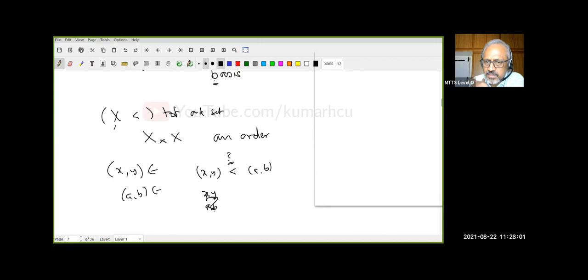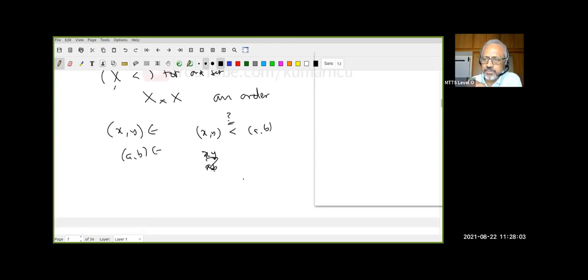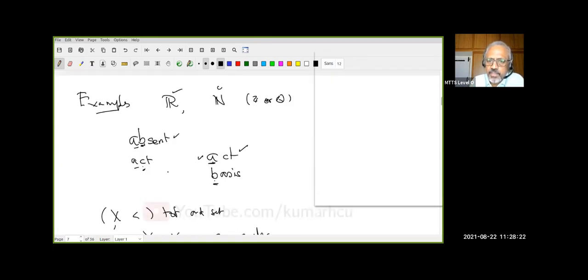Do you understand this? How many of you can write down the definition? I'm clearing everybody. So I say (X, Y) is less than (A, B) if, okay, either X is less than A. I don't care about Y and B now. Do you understand that? Like here, when you gave me act and basis, C comes later than A, but I never worried about the second letter.